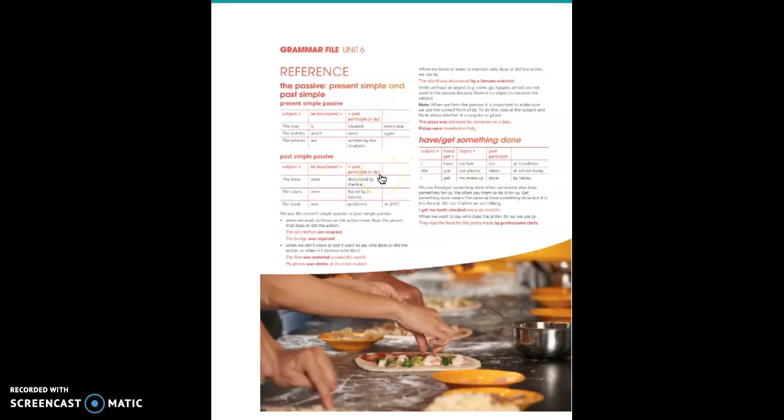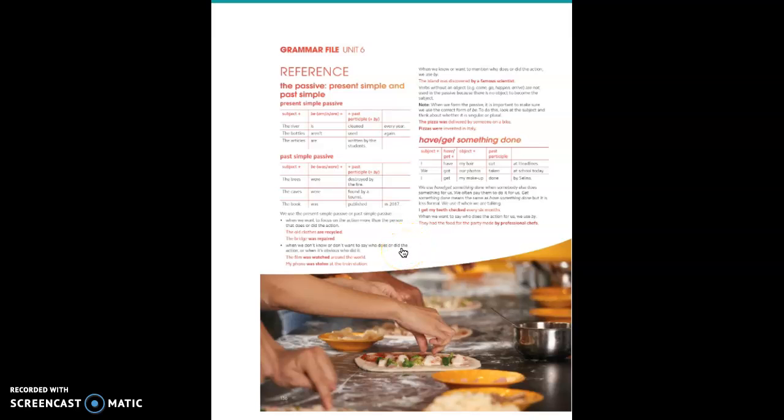The trees were destroyed by the fire. Okay, this one is the first one. The second one says, the caves were found by tourists. And the last one is, the book was published in 2017. These are examples and just tips about the passive. Here you've got a short explanation about it.